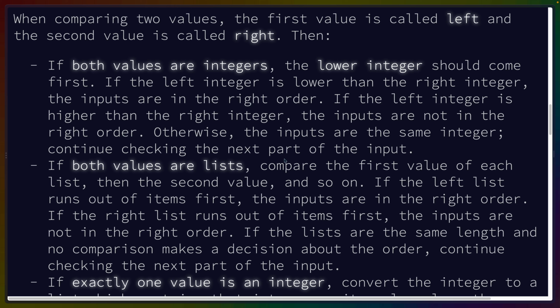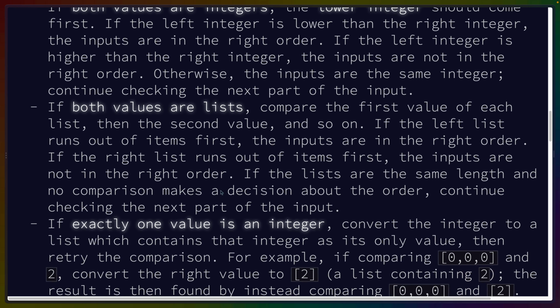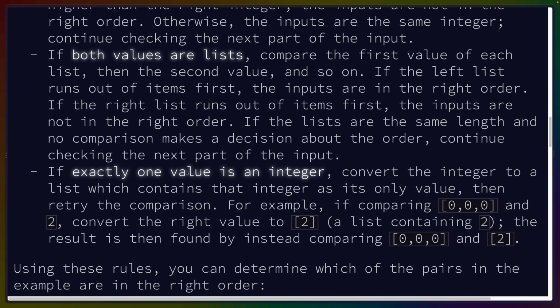If both values are lists, compare the first value of each list, then the second value, and so on. If the left list runs out of items first, the inputs are in the right order. If the right list runs out of items first, the inputs are not in the right order. If the lists are the same length and no comparison makes a decision about the order, continue checking the next part of the input. If exactly one value is an integer, convert the integer to a list which contains that integer as its only value. Then retry the comparison. For example, if comparing a list and 2, convert the right value to a list containing 2. The result is then found by instead comparing the list of zeros and the list of 2.